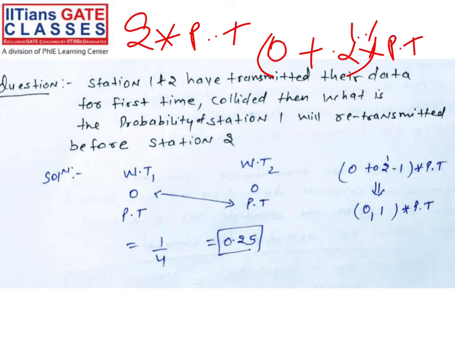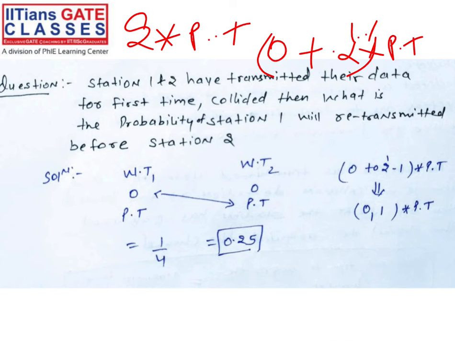That is the range, meaning that is the time slot, right? It means you have to wait PT and then only transmit, or you have to wait 2 PT, 3 PT, 4 PT, 5 PT, whatever. So it depends upon the counter value, meaning how many times a collision happened. Now let's say after the first collision is detected, you have to wait or you don't have to wait. Two things are there.